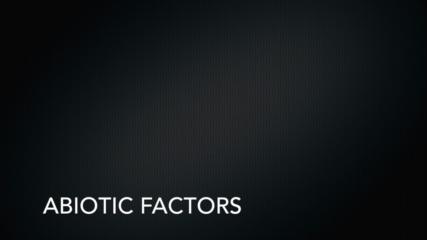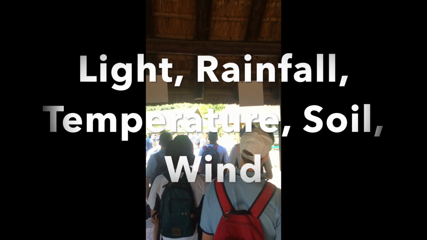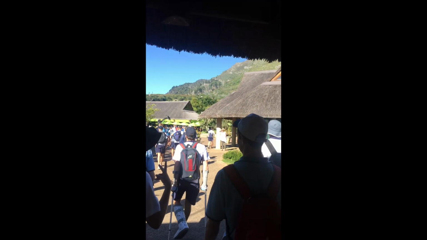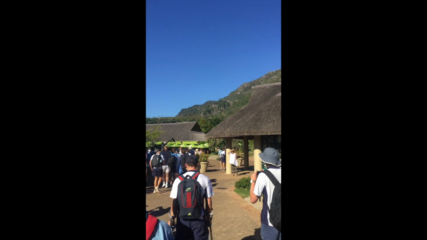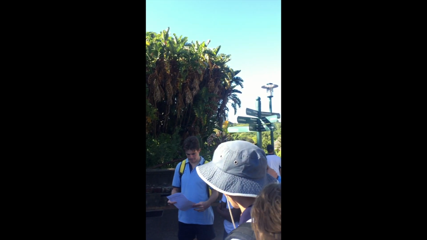Light. Light is necessary for photosynthesis. It affects the distribution and growth of plants. Light affects all plant groups. Rainfall. Rainfall helps with the growth of plants. Rainfall can also damage plants, compact soil, and cause erosion. Rainfall affects all plant groups.